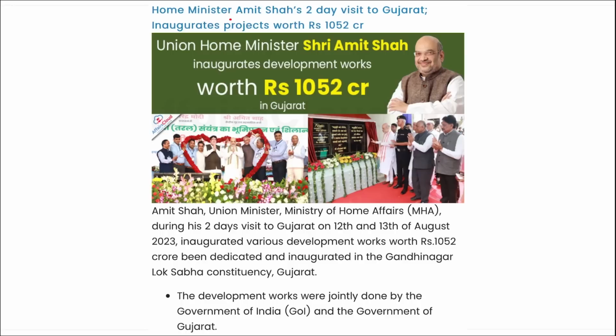Because recently Home Minister Amit Shah was on a 2-day visit to Gujarat and he inaugurated projects worth 1052 crore rupees, right? And the development works were jointly done by the government of India and the government of Gujarat, right? Here remember Amit Shah laid the foundation stone for this IFCO's nano DAP liquid plant, or liquid nano DAP, that is liquid nano diammonium phosphate plant, in Gujarat.